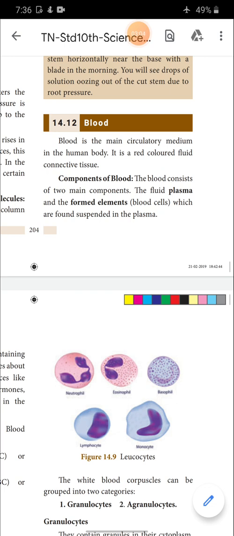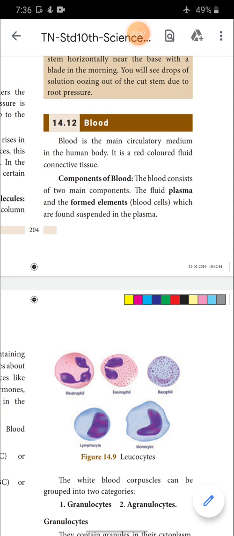And what are the components of blood? Blood is mainly composed of one liquid part and one solid part. The liquid part of the blood is plasma and the solid part of the blood is blood cells, otherwise called suspended elements. The blood cells are of three types. One is red blood cells, otherwise called erythrocytes. Another is white blood cells, called leukocytes. Then platelets, thrombocytes.